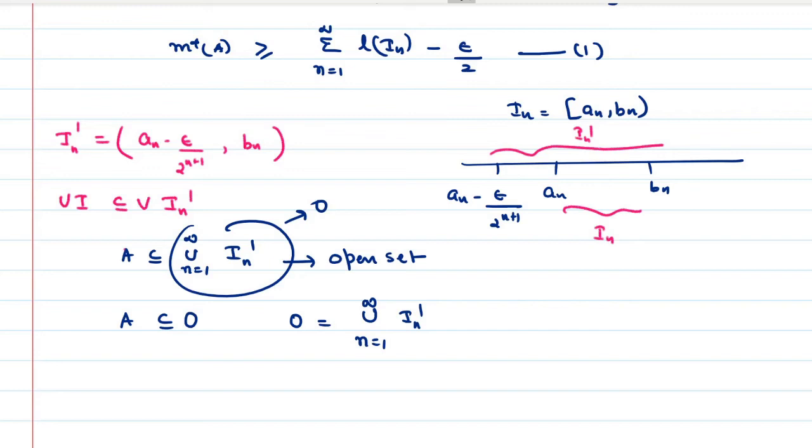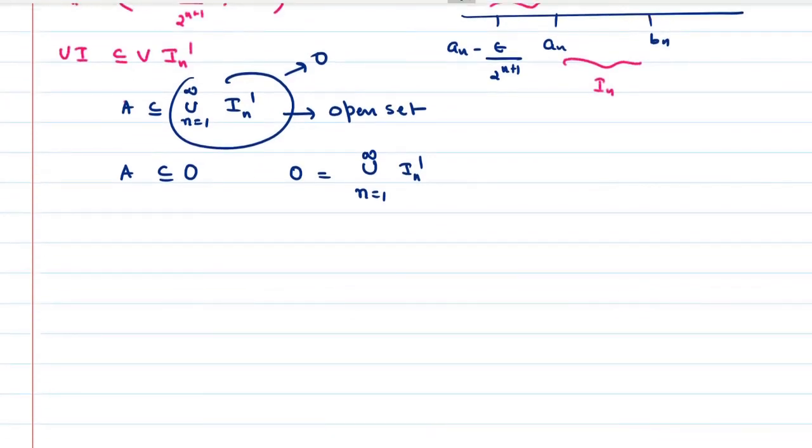Now we are going to find the outer measure of O, m star of O. From the definition, it is less than or equal to the sum of the lengths, that is sigma n is equal to 1 to infinity length of IN dash. What is length of IN dash?